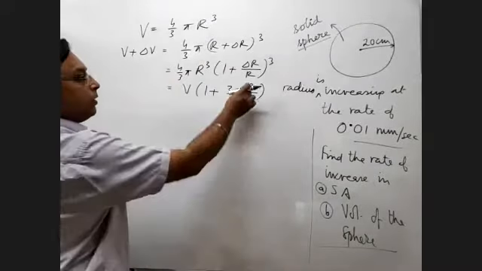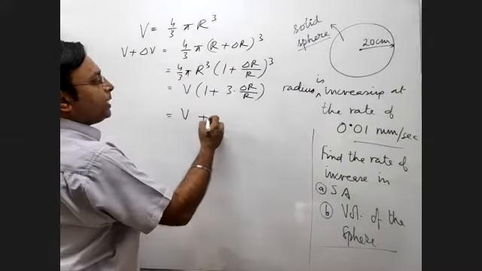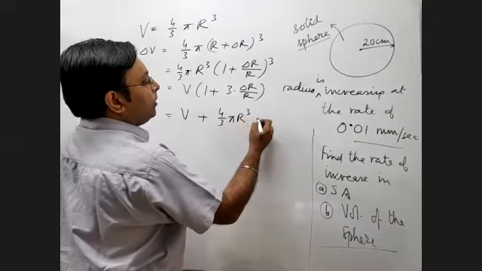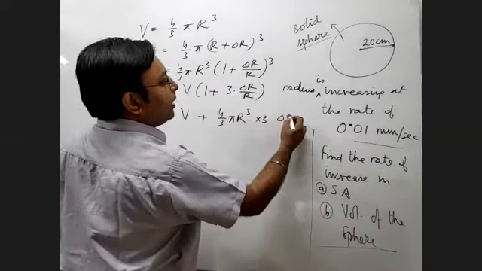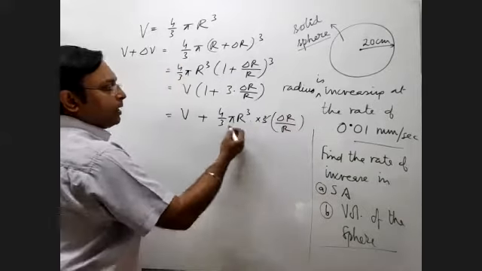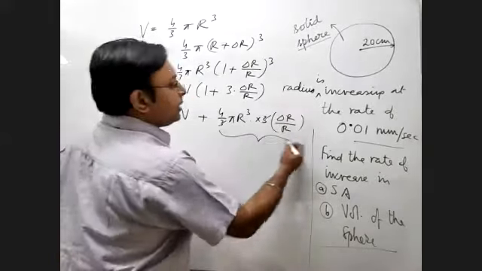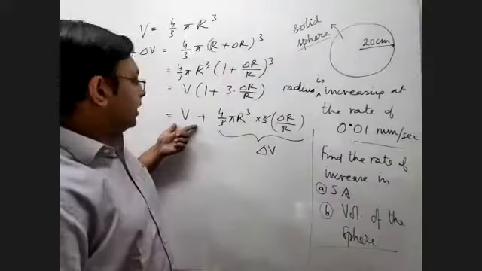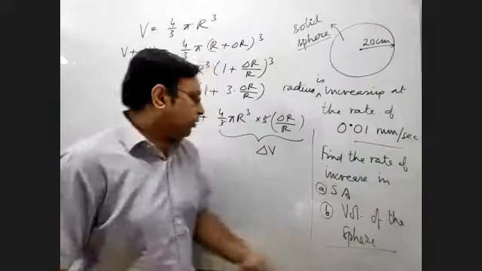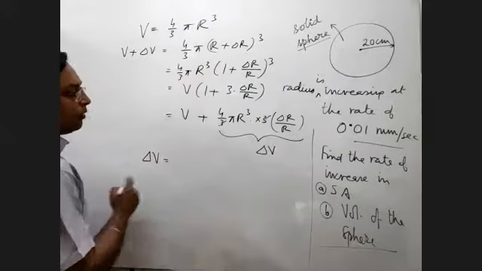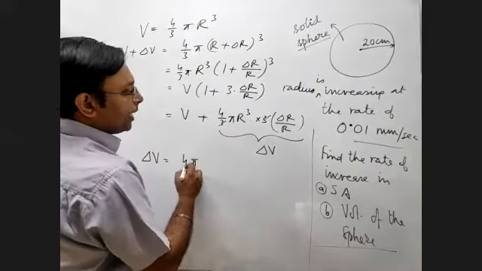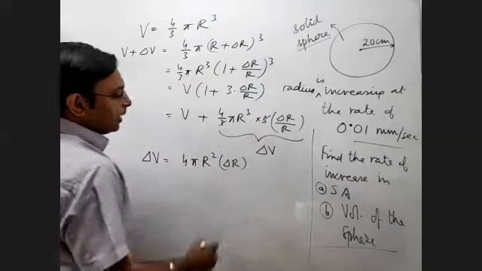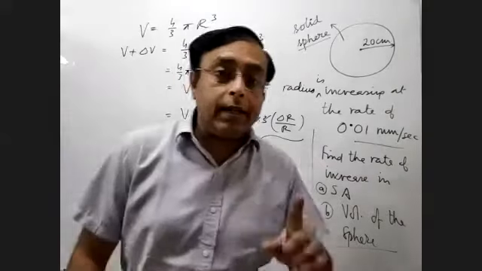Okay, so that will be equal to V plus, now V is 4 by 3 pi R cube into 3 into delta R by R. So 3 will get cancelled. This will essentially be the delta V, meaning the change in volume, because V originally was already there. So we can write delta V, that is the change in volume, as equal to 4 pi, now R will get cancelled, so 4 pi R square into delta R. That is the change in the volume.